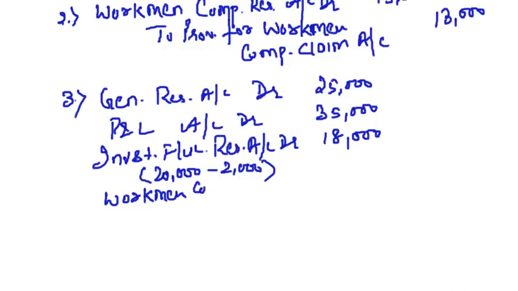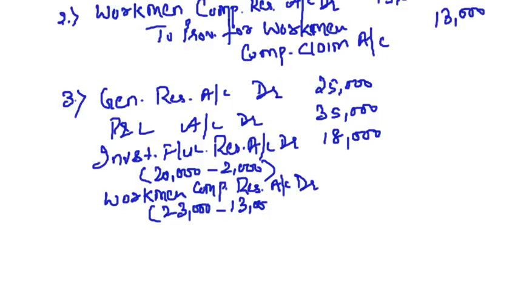Workmen compensation reserve account debit. The total amount is 23,000. During the year there is a claim of 13,000. What is the balance left? 20,000. Clear?